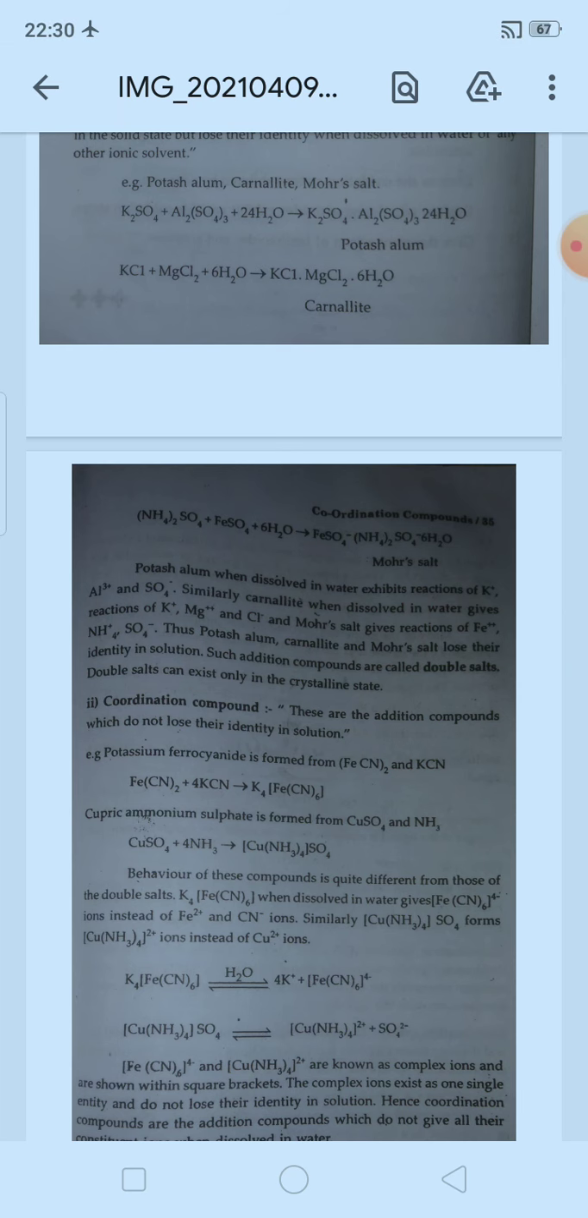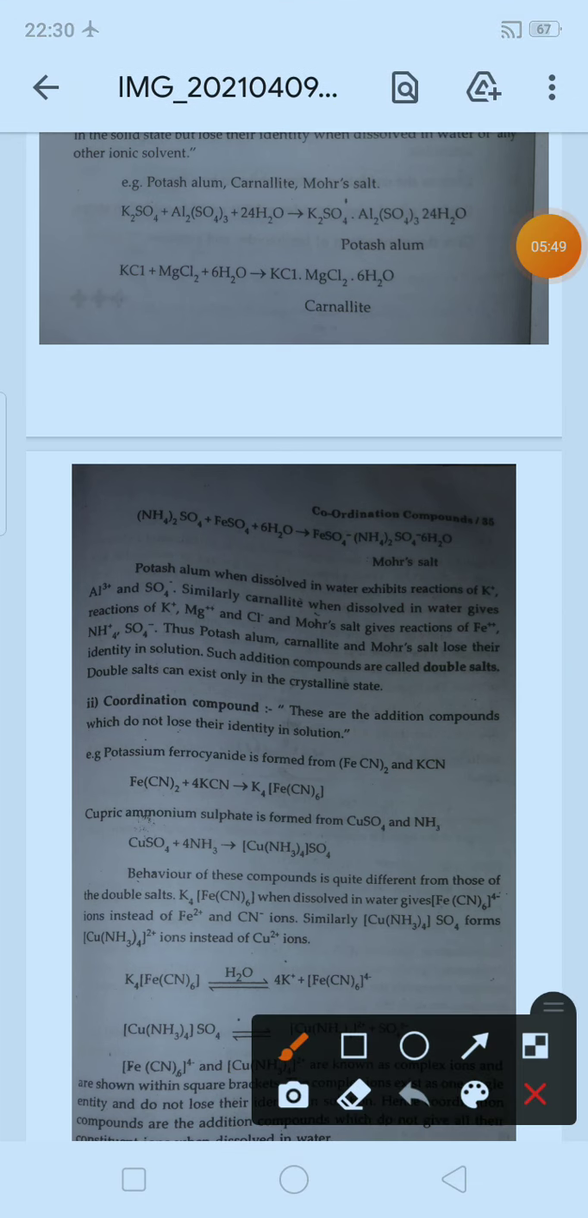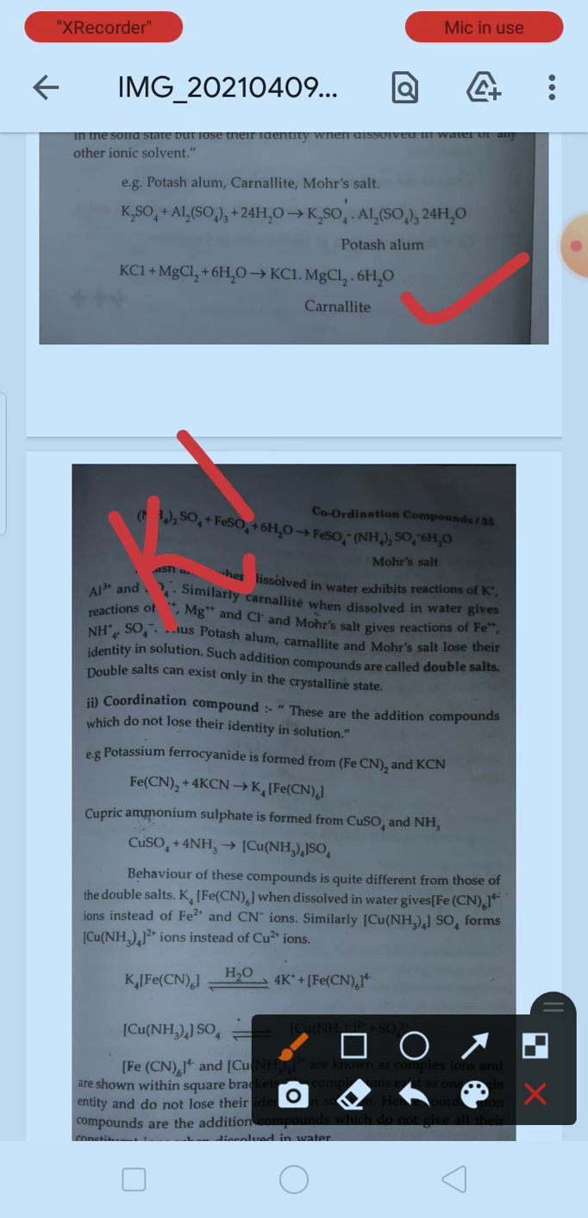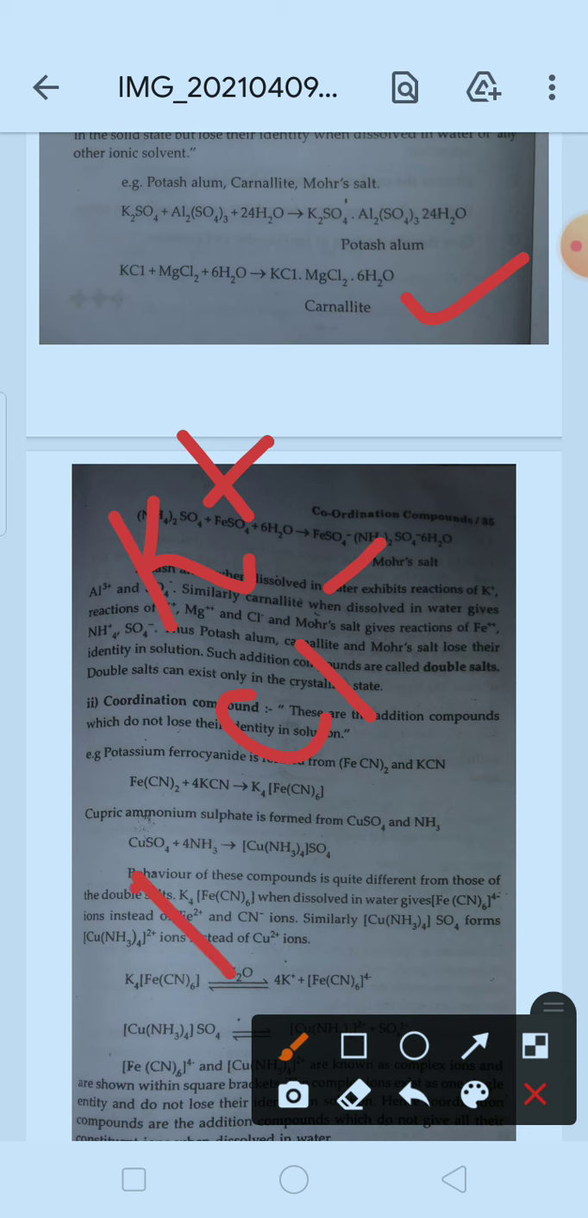Now check for carnallite. Carnallite has KCl, MgCl2 and 6H2O. What will happen to it when it is dissolved in water? K plus, Cl negative, and what is another ion? Mg. Along with the oxidation state you can easily identify the ions. So Mg2 plus. In this way the ions will be distributed.